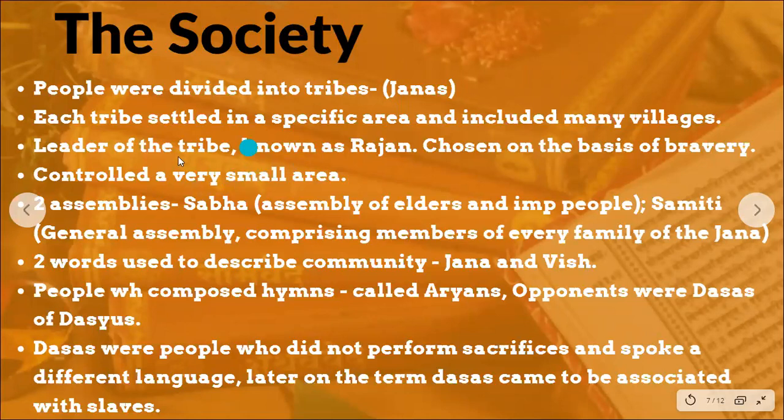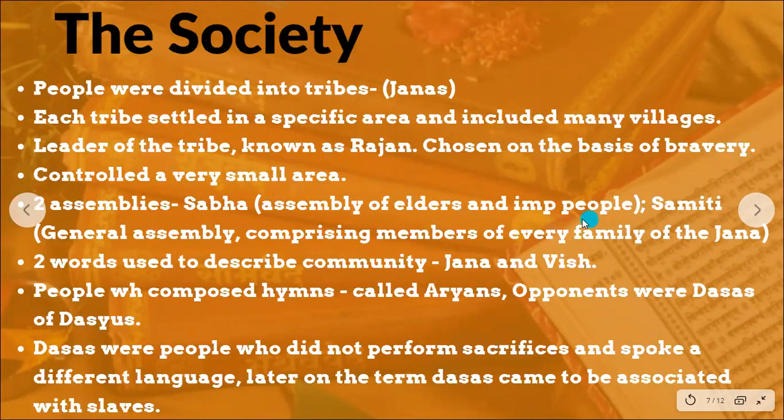There were two kinds of assemblies: the sabha and the samiti. The sabha was the assembly of all the important people, the elders. At this particular time in history, the older people were considered to be very learned, right? Because it was believed that they knew a lot and had experienced life.